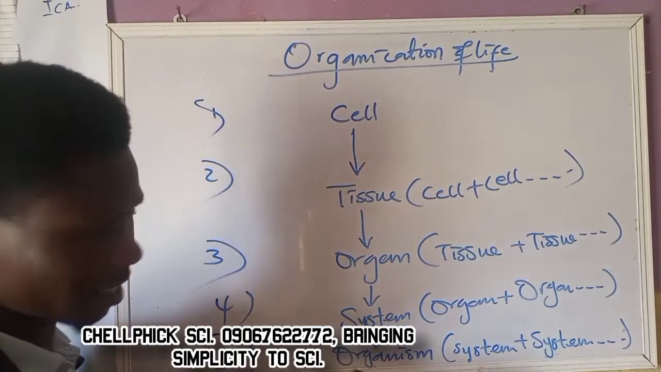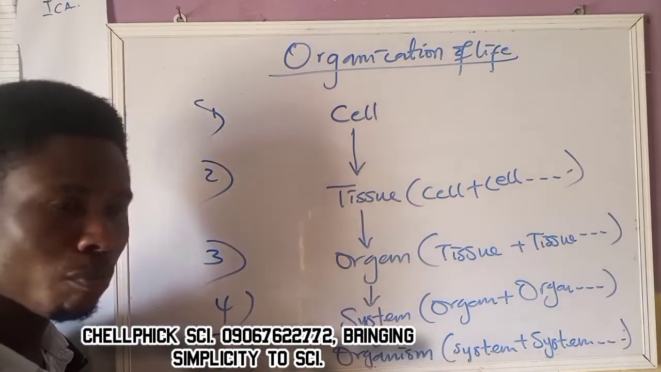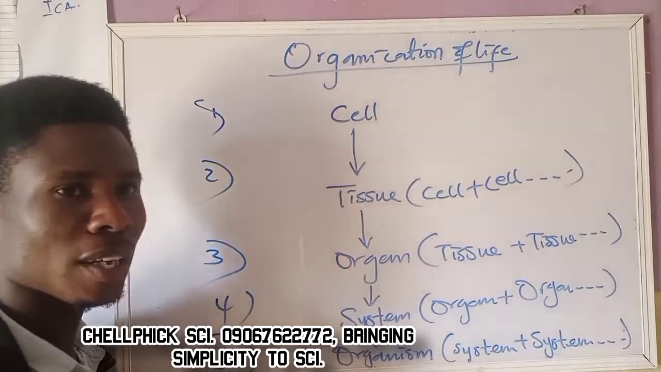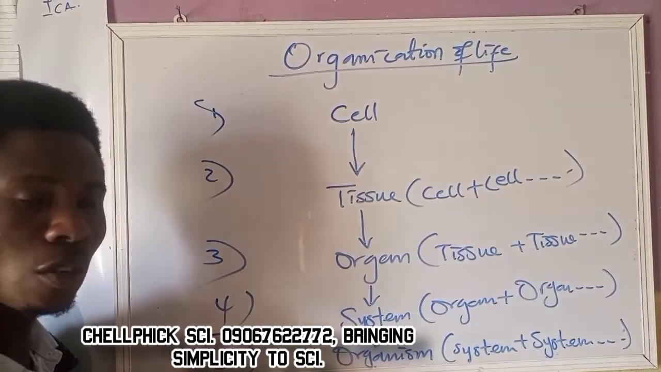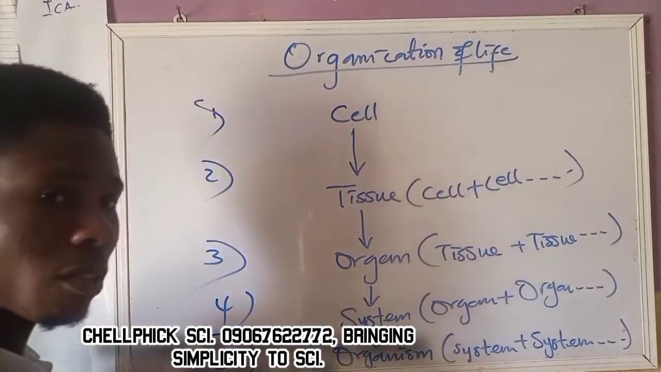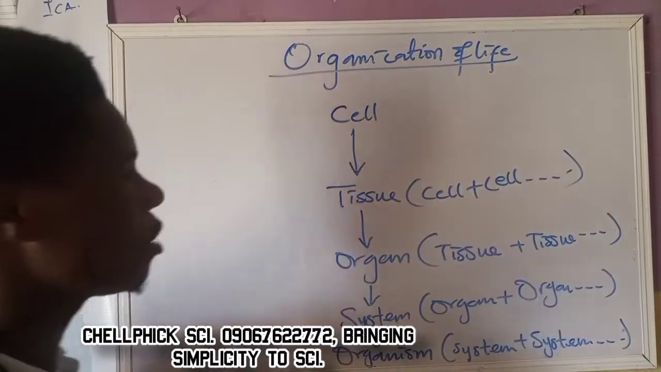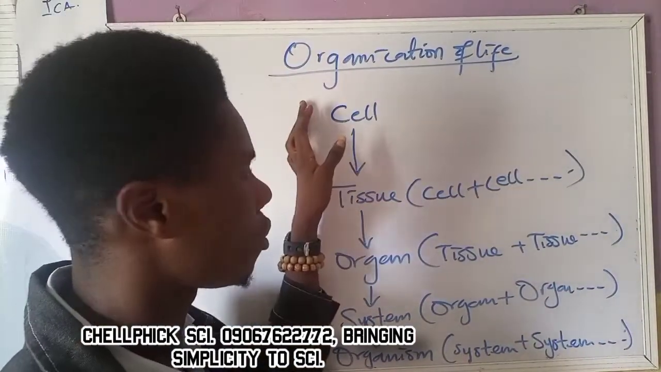There's a way I can still extend it, because when organisms combine together, they form population. When populations combine together, they form community. When communities combine together, they form biome. And when biomes combine together, they form ecosystem. So that is the basic structural and functional unit of life, that's for number one.